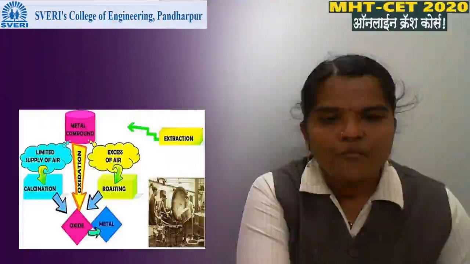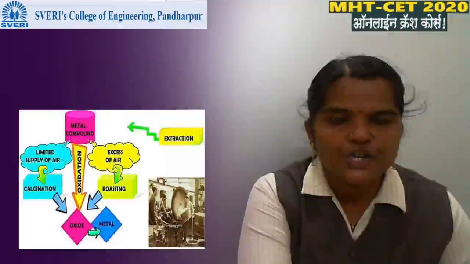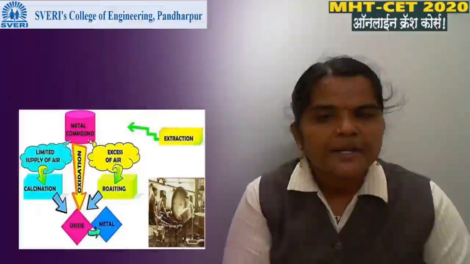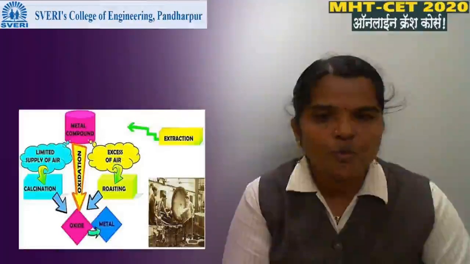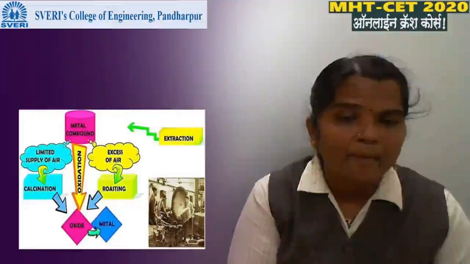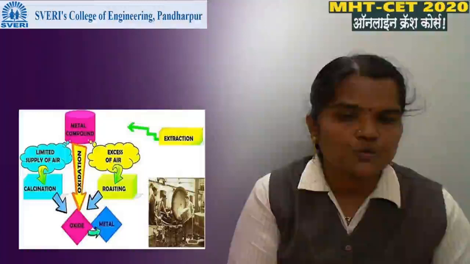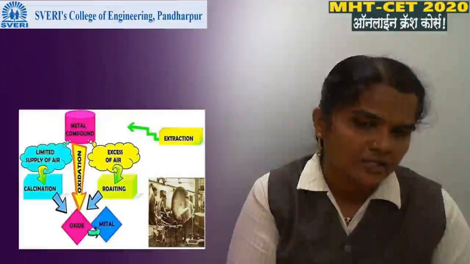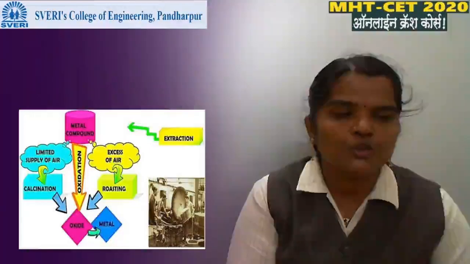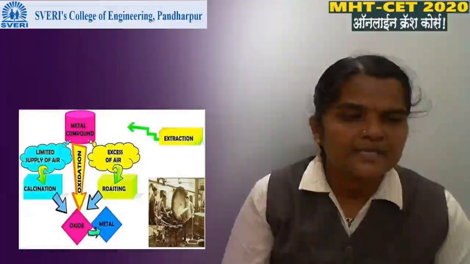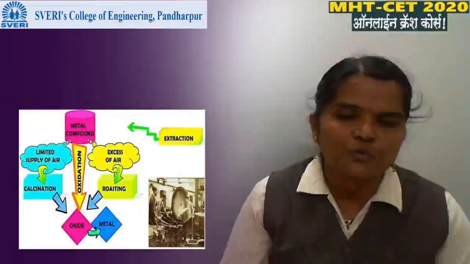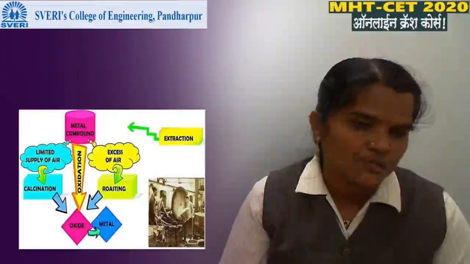Then what is meant by calcination and roasting? If we heat the ore in the absence or limited supply of air, this process is known as calcination. Once again, if we heat the ore in the absence or limited supply of air, then this process is known as calcination.